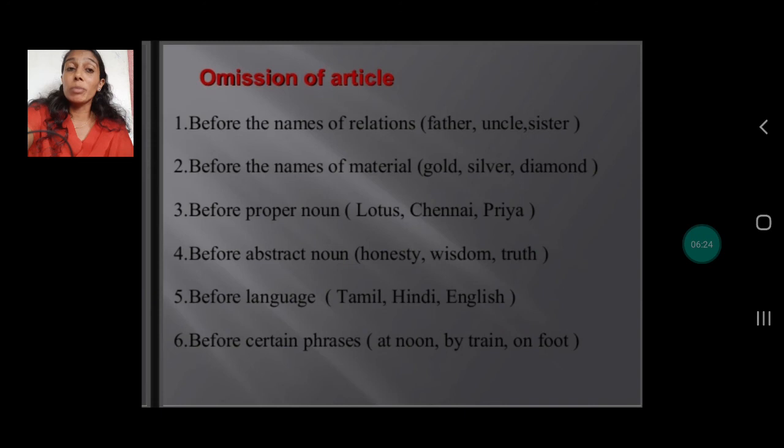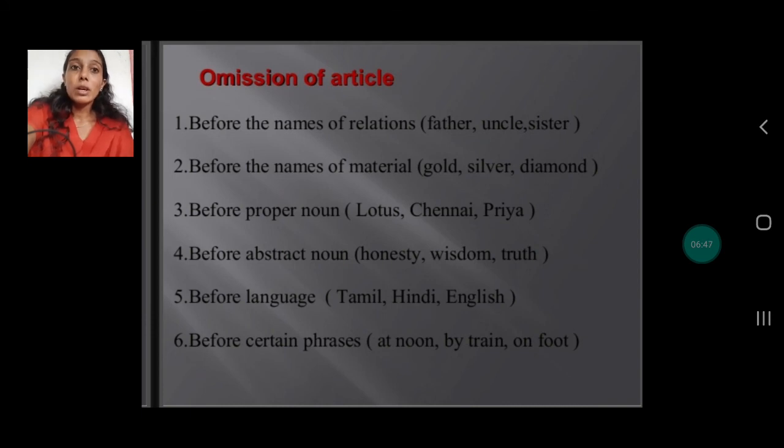Before the names of materials like gold, silver, diamond. Before proper nouns like, for example, lotus, we don't say the lotus is our national flower. We say directly lotus is our national flower. Chennai, Priya. The Priya is my best friend? No, Priya is my best friend.